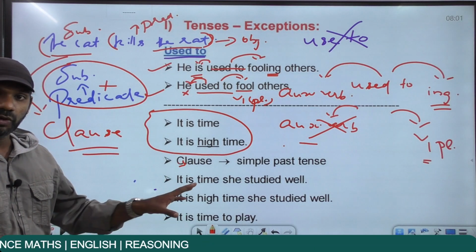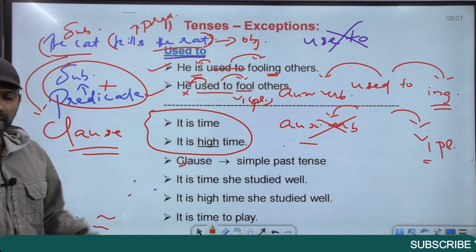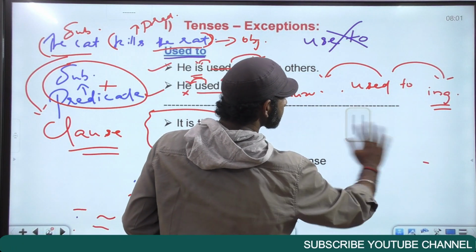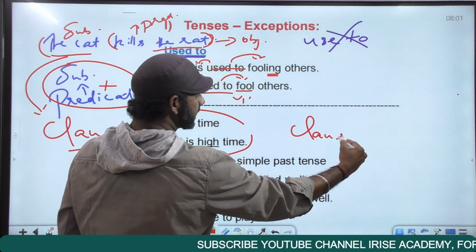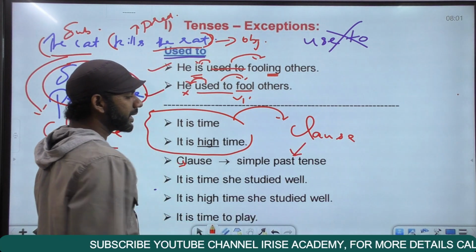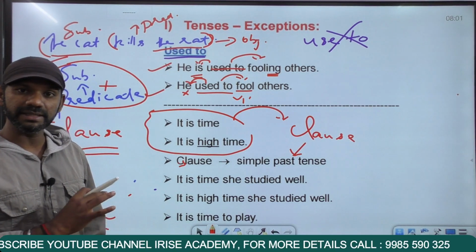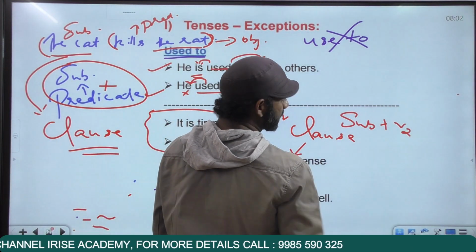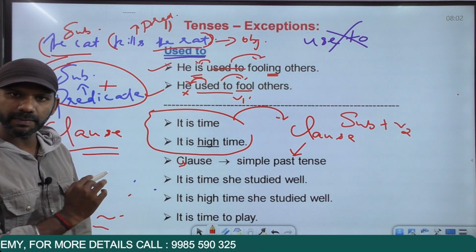So just to make you understand what clause is, because we have discussed the rule regarding the usages, it is time and it is high time. Now the rule is this: if you find a clause after it is time or it is high time, that clause must be in the simple past tense. The clause that appears after it is time or it is high time must be in the simple past tense. And simple past is subject plus V2. V2 means the past form of the verb. So this is a rule regarding the usages. It is time, it is high time.